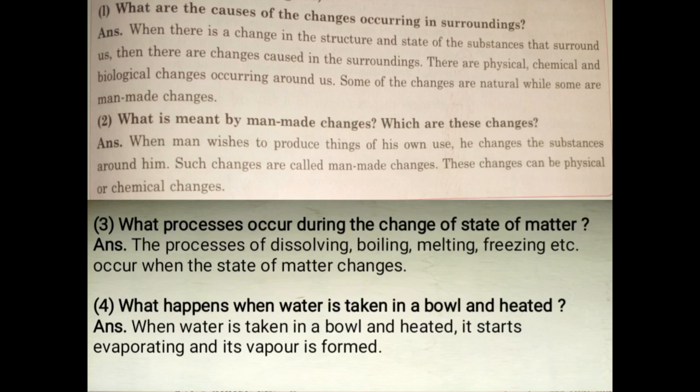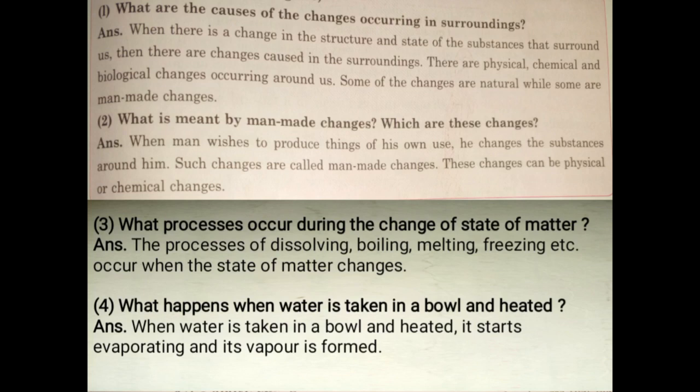What is meant by man-made changes? Which are these changes? When man wishes to produce things for his own use, he changes the substances around him. Such changes are called man-made changes. These changes can be physical or chemical changes.